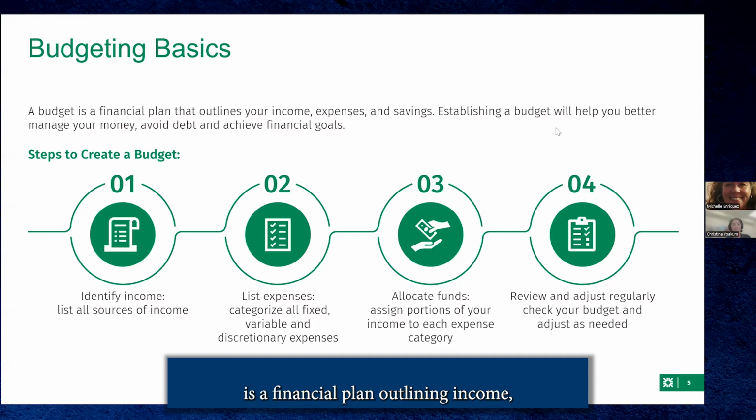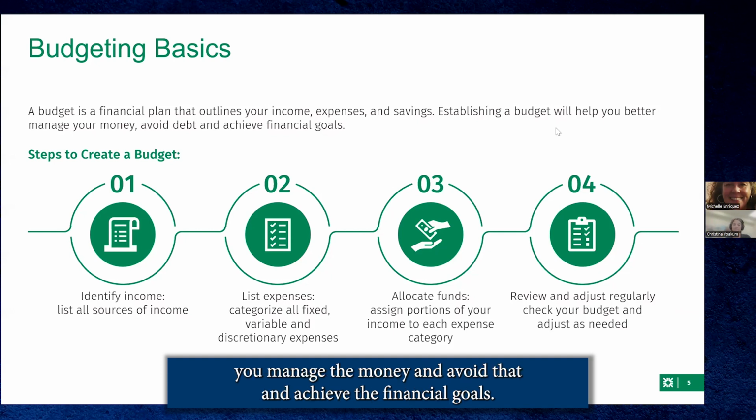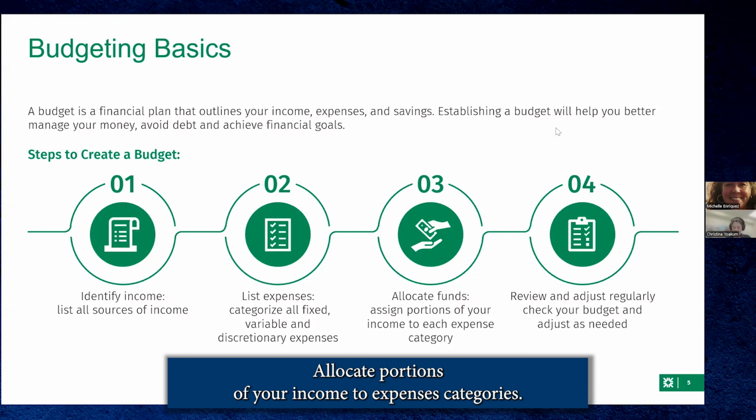A budget is a financial plan outlining income, expenses, and savings. Following a budget helps you manage money, avoid debt, and achieve financial goals. As you can see, you can create a budget: identify all sources of income, list fixed, variable, and discretionary expenses, allocate portions of your income to expense categories, and regularly review and adjust your budget as needed.